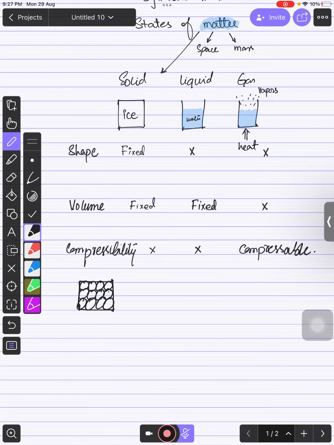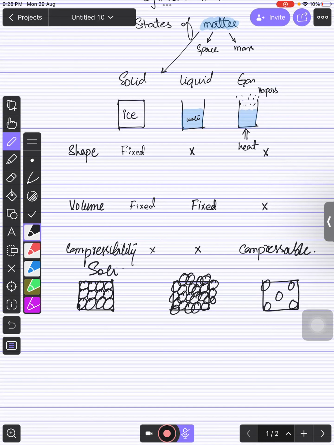And they are closely packed. If you talk about liquids, the particles are very close to each other, but they are not well arranged. They are just irregular in arrangement, right? They can slide over each other. And if you talk about gases, the particles are actually far apart from each other, right? So this is solid, this is liquid, and this is gas.